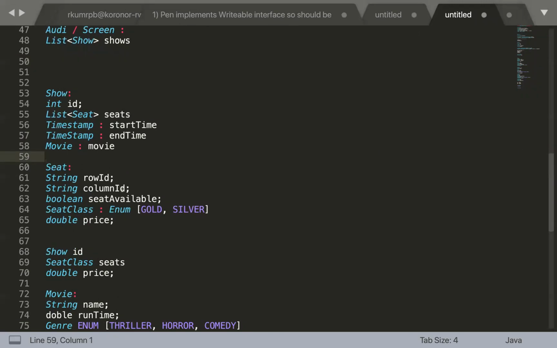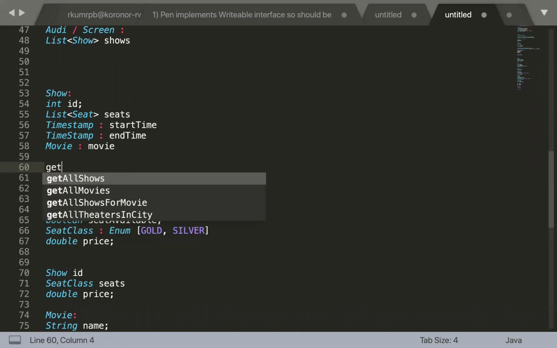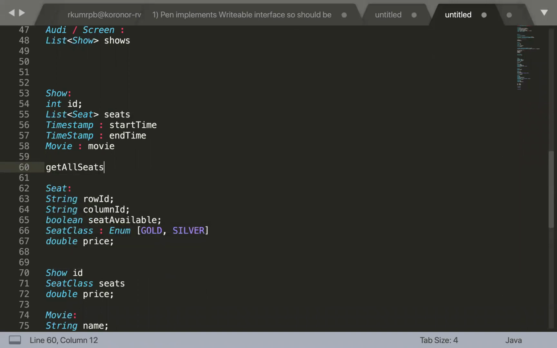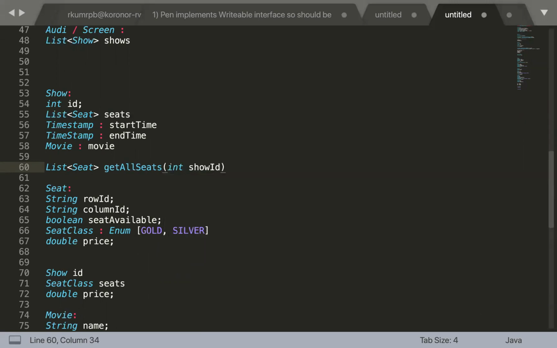So the show is anyway going to have methods like get all seats, which is going to return you a list of seats, right? And for this you are going to have the show ID, and then any other information. We don't require the class information because we can get all the seats.